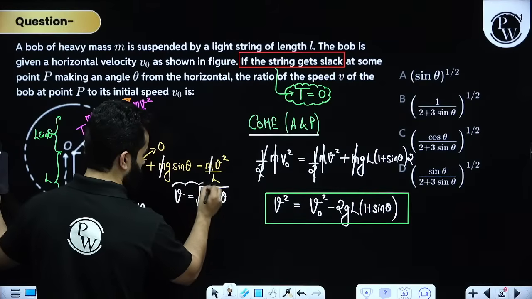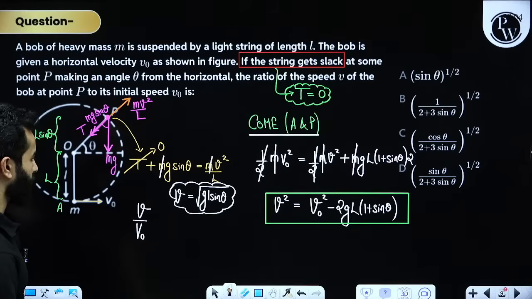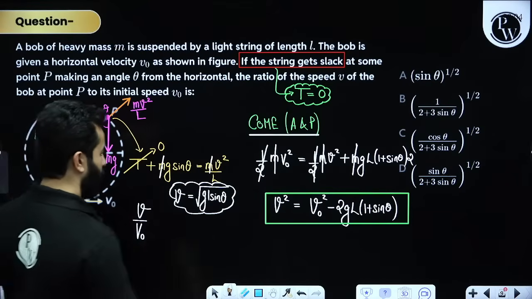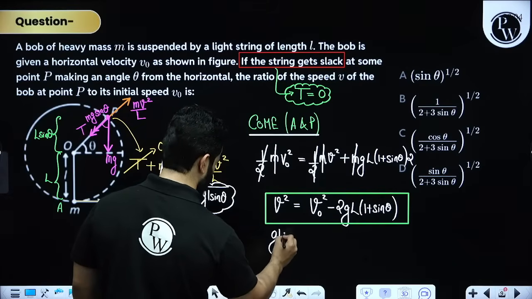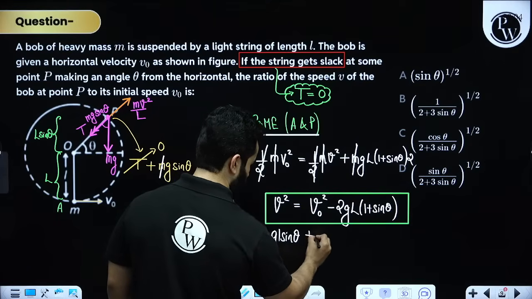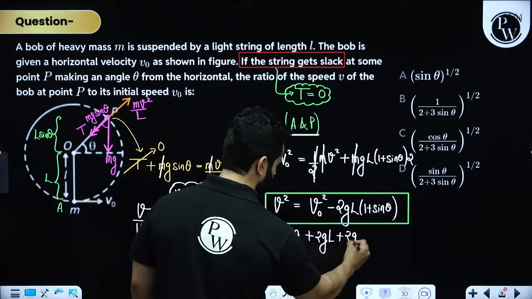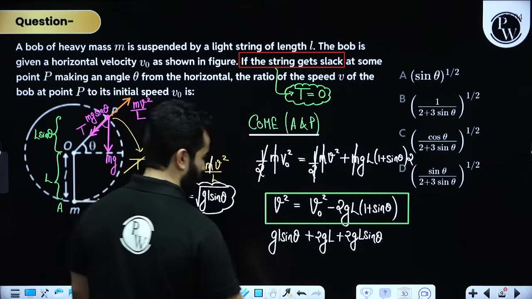So let's write down this as under root gL sine theta. So this will become gL sine theta, and this will become plus 2gL plus 2gL sine theta is equals to v naught square.